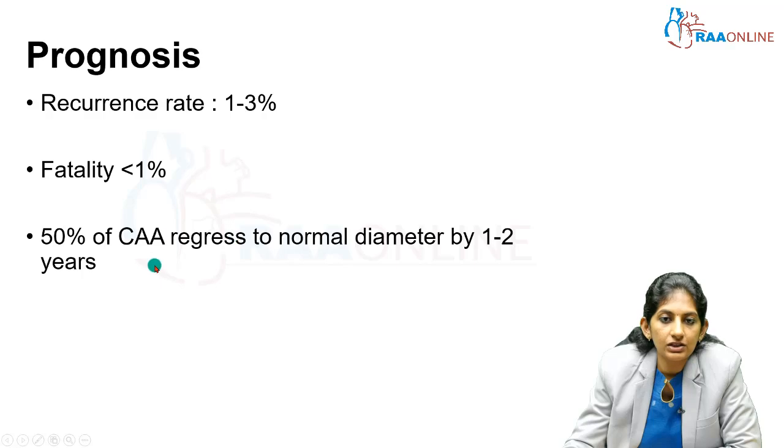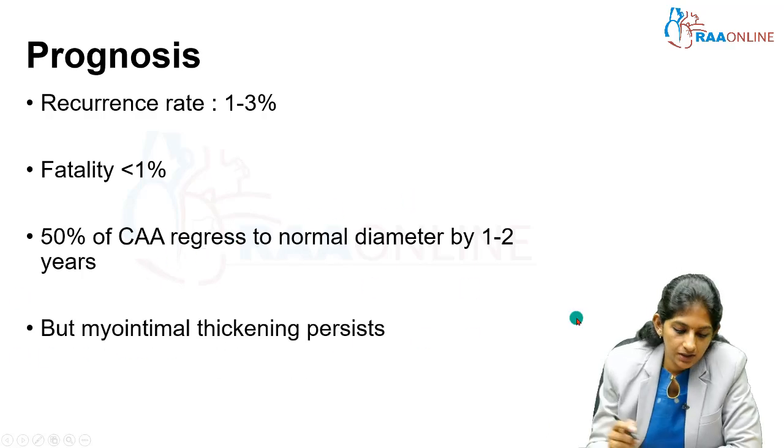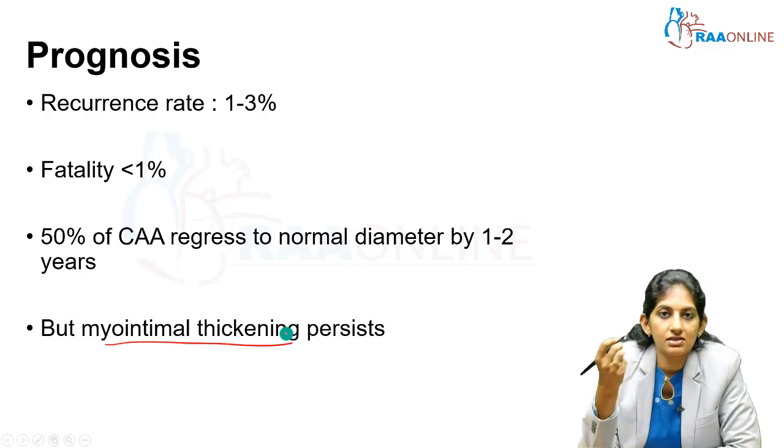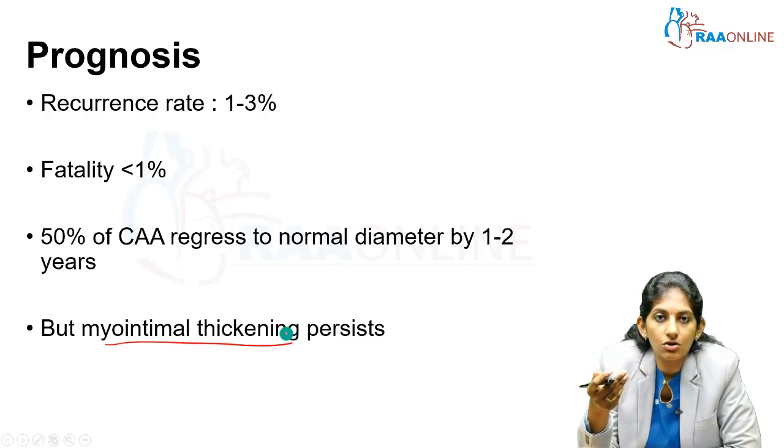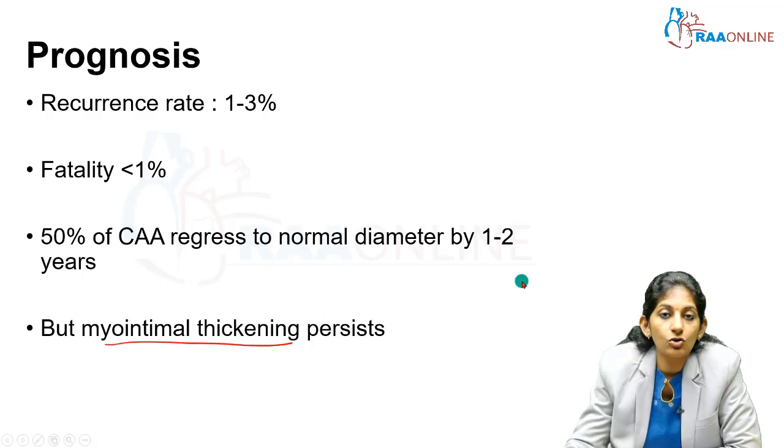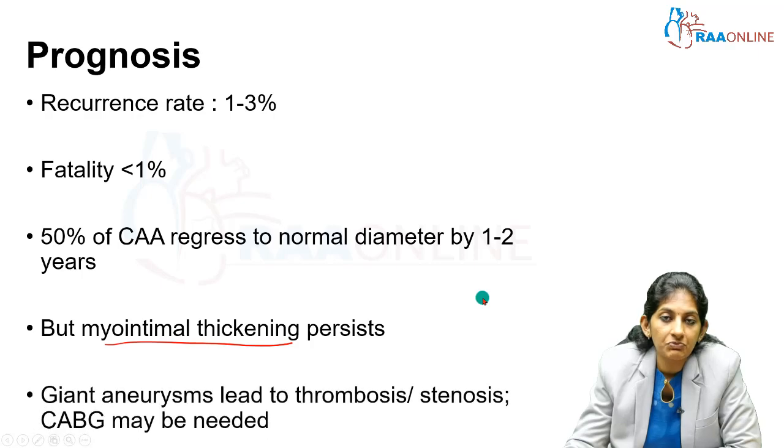Even though the normal diameter arrives, this is something alarming. The myointimal thickening will persist. So children are at a higher risk of atherosclerosis or luminal stenosis. This is an area of research in Kawasaki disease. And if it's a giant aneurysm that leads to thrombosis or stenosis, then CABG, coronary artery bypass graft, may be needed. So a very important topic, Kawasaki disease.